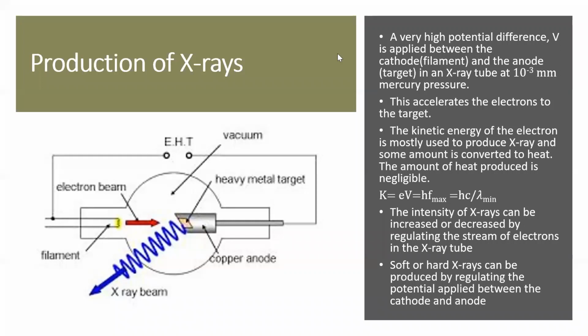So a very high potential difference V is applied between the cathode and the anode in an X-ray tube at 10 raised to minus 3 millimeter of mercury pressure. This accelerates the electrons to the target, and the kinetic energy of the electron is mostly used to produce X-rays, and some amount is converted to heat. Is that clear to you how X-rays are produced? Is there any doubt here?